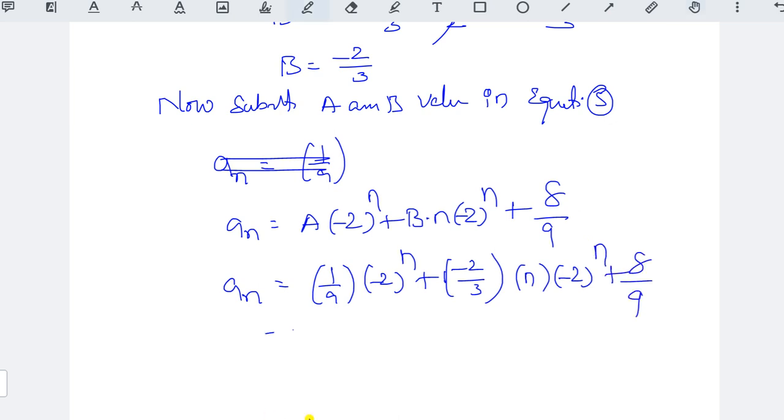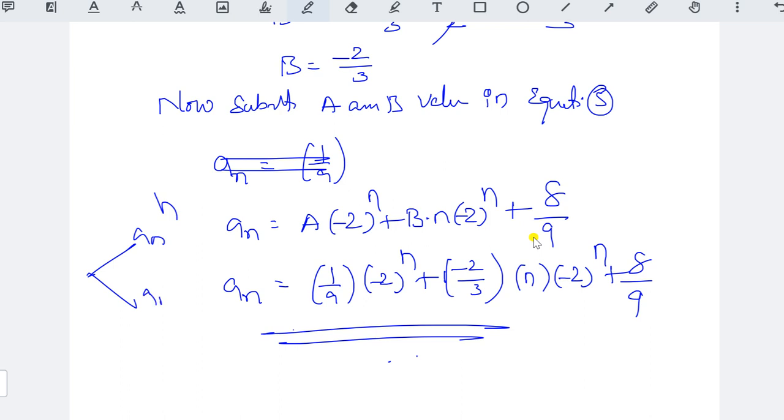Okay, this is our required equation for the non-homogeneous recurrence relation. Okay, for every method in non-homogeneous recurrence, this is the procedure only. First we have to split into an to the power of h and an to the power of p. This one you know, how to solve the homogeneous. So simply you can solve the homogeneous, and then the second method is the particular function, you separately find out the function, then you have to combine these two, then you will get an.